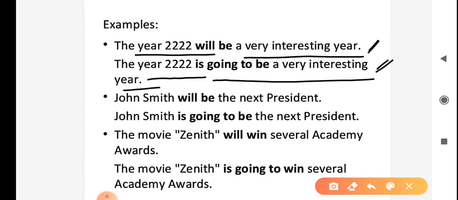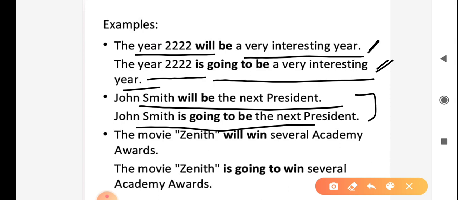Next example, John Smith will be the next president. John Smith is going to be the next president. The meaning is the same. The movie Zenith will win several Academy Awards. The movie Zenith is going to win several Academy Awards.